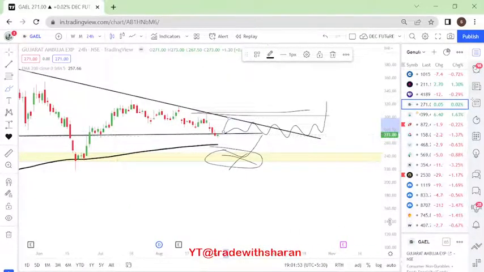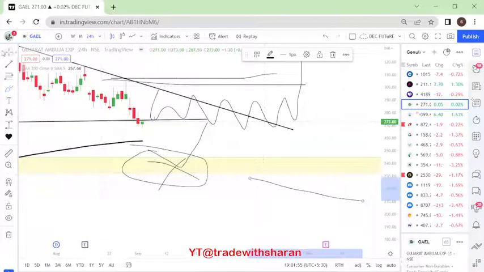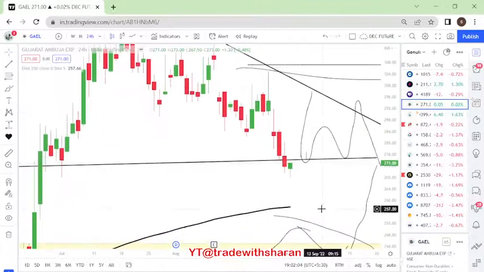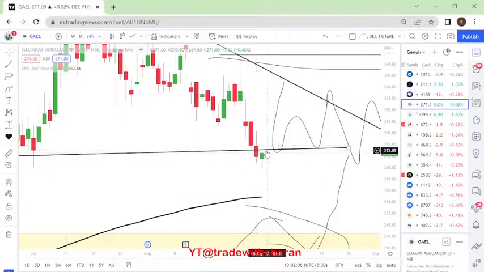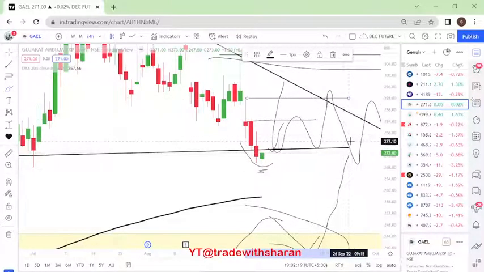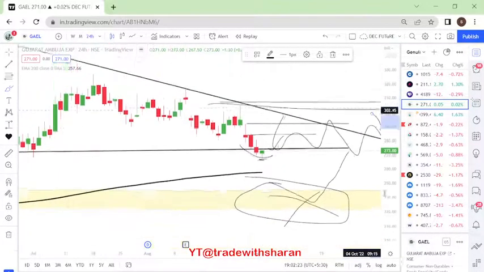For a very short term perspective, if anybody wants to do it for very short term only, they can look forward, provided the stop loss is 266 and you will buy about 274 levels, right? So there is a kind of a hammer formation here, right? This is a very short term perspective. Okay, so there is a hammer formation. We will enter above the hammer with a stop loss below the hammer. So this can be our first target of 284 followed by 292. This is in regard to very short term positions, right?